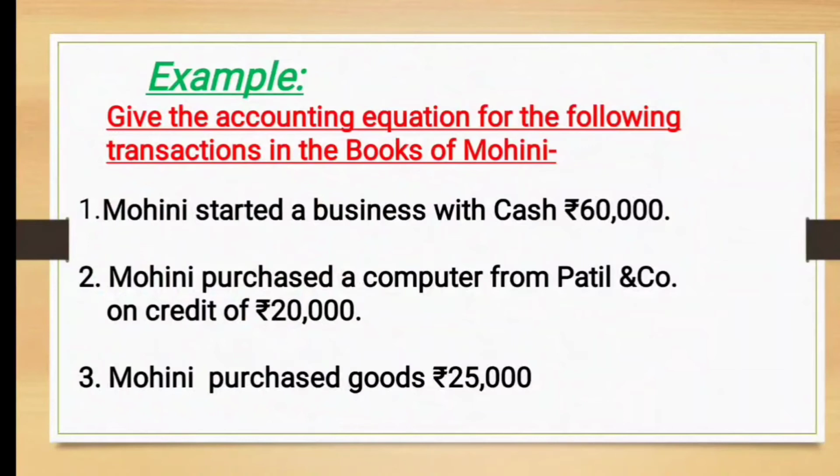Now see the problem. Give the accounting equation for the following transactions in the books of Mohini. The first transaction: Mohini started a business with cash rupees 60,000. Second, Mohini purchased a computer from Patil and Company on credit, rupees 20,000. The third transaction is Mohini purchased goods of rupees 25,000. Now we will go through the formula and see how to solve this.